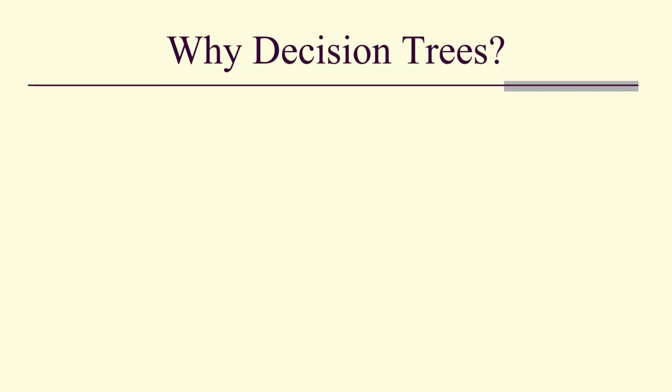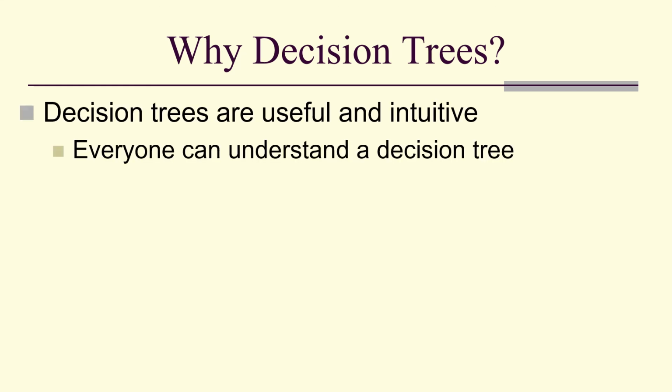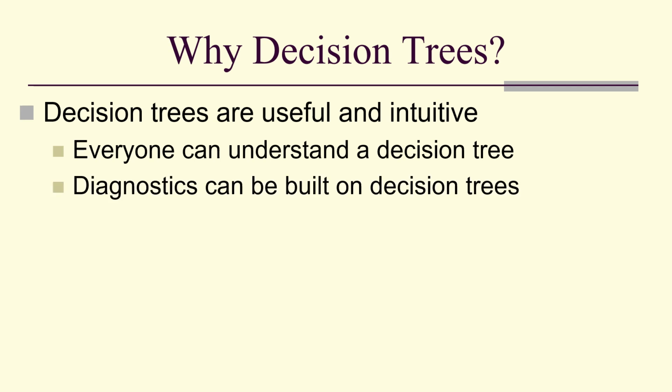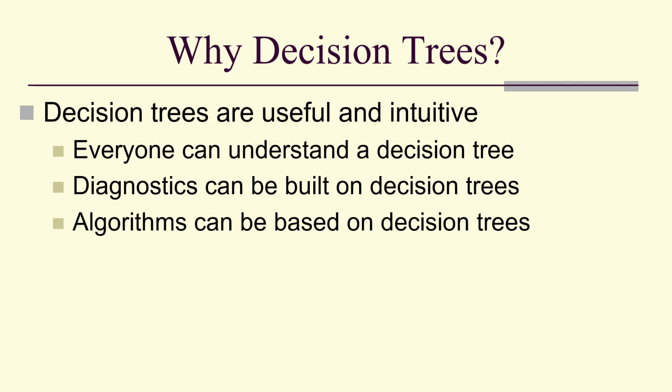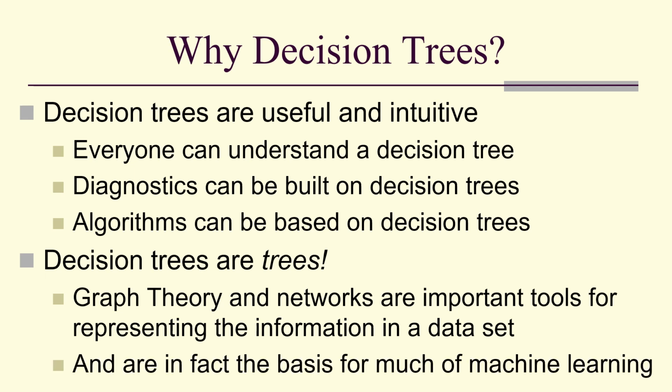So why decision trees? Well, decision trees are useful and intuitive. Everyone can understand a decision tree. You can build diagnostics with decision trees. You can build algorithms using decision trees. And decision trees are trees. Graph theory and networks are important tools for representing the information in a data set, and in fact are the basis for much of machine learning.